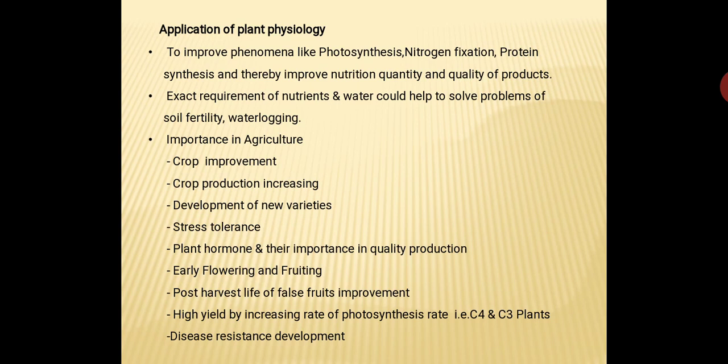So we have made some genetic modification in the plant, so that the plant can avoid or tolerate various types of infectious pathogens or their diseases. This has become possible at present, and so it is a very important application of plant physiology.